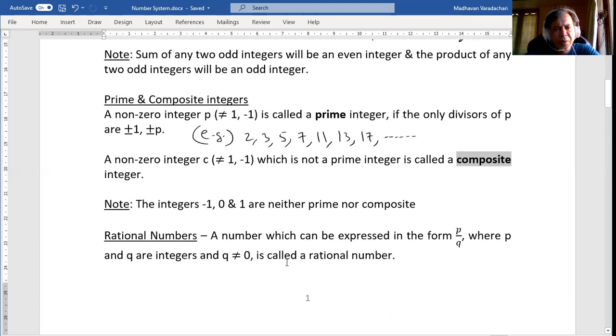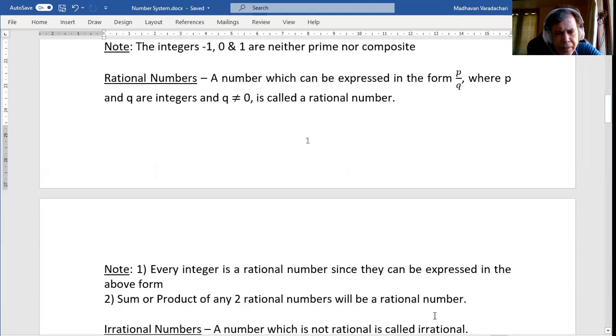Then comes rational numbers. A number which can be expressed in the form p by q, where p and q are integers and q is not equal to 0, is called a rational number. That means all integers can be considered rational numbers, because they can be expressed as a ratio. For example, I can write 2 as 2 by 1, or 4 by 2, or negative 4 by negative 2.